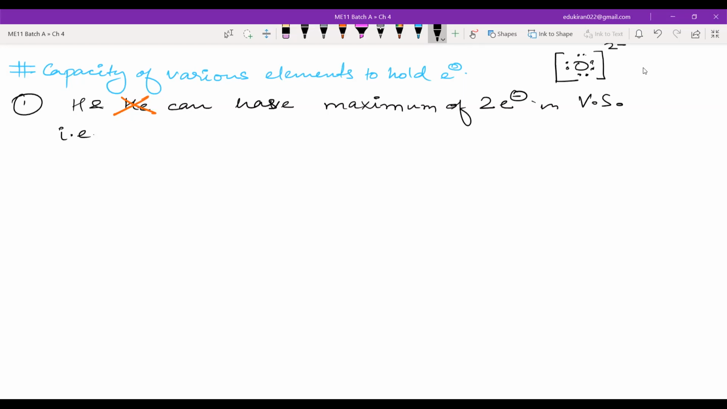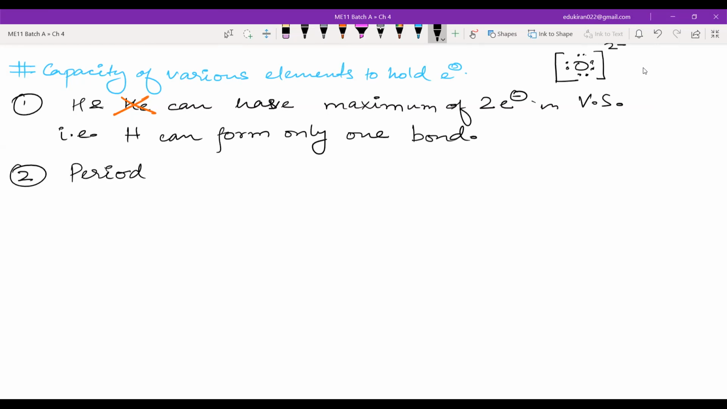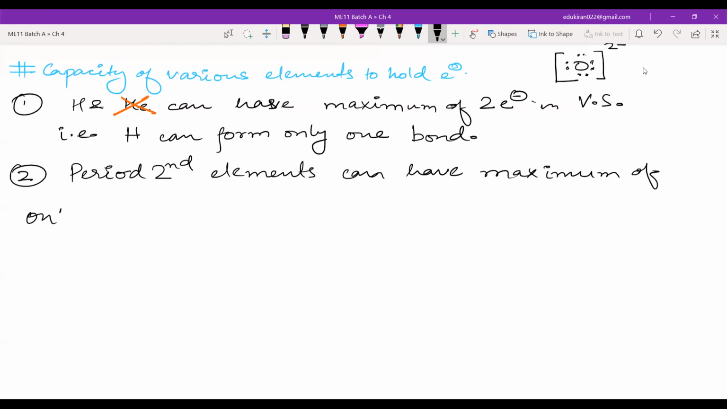It means that hydrogen can form only one bond. Second, period second elements can have a maximum of only 8 electrons. Period second elements can have only 8 electrons.